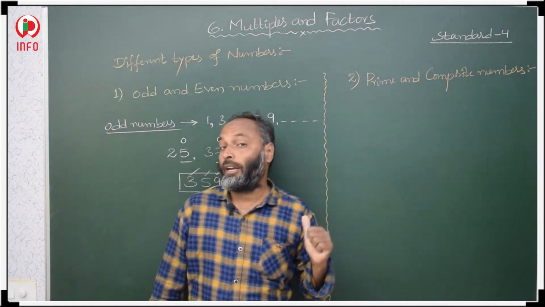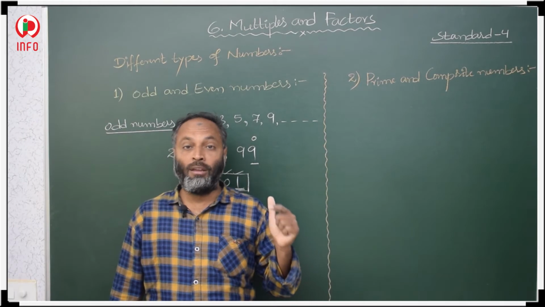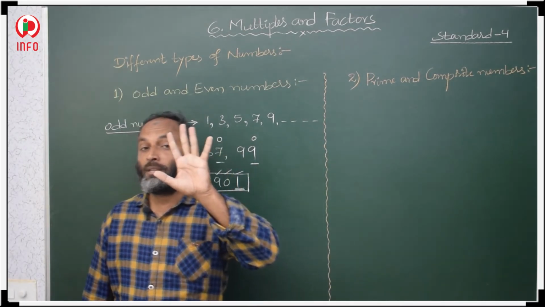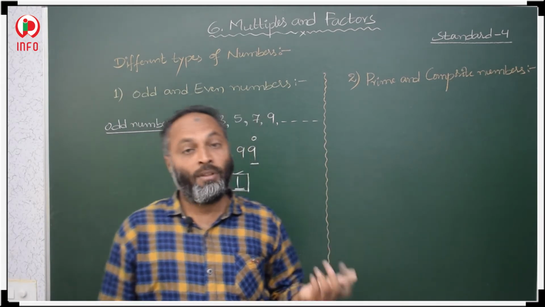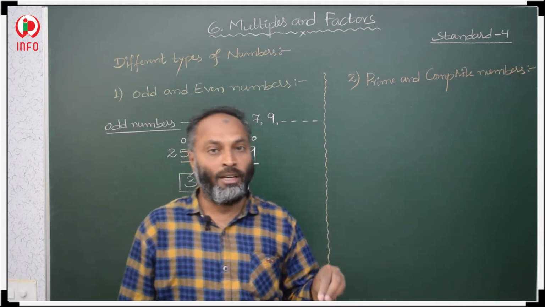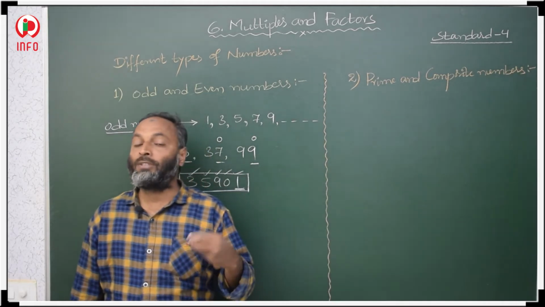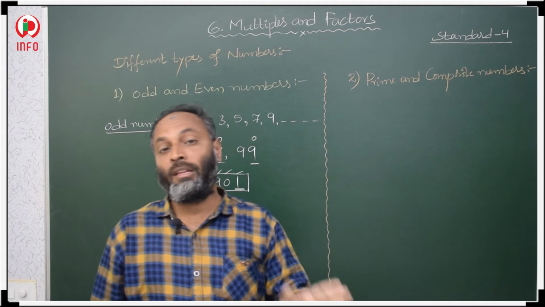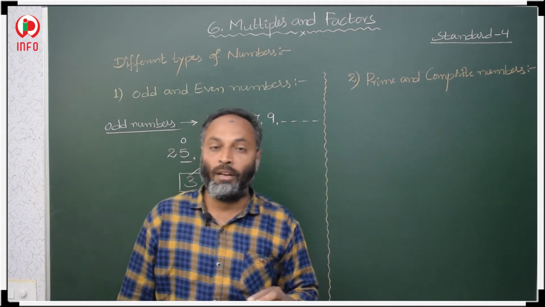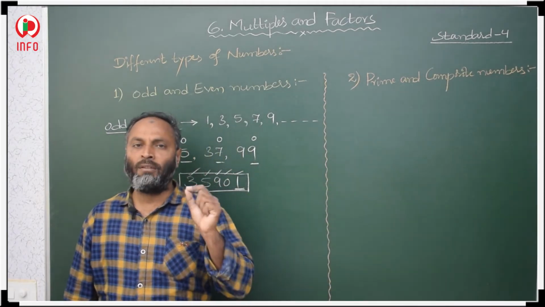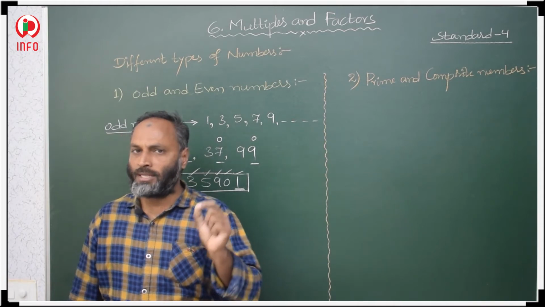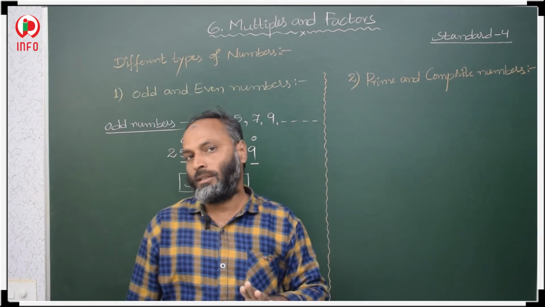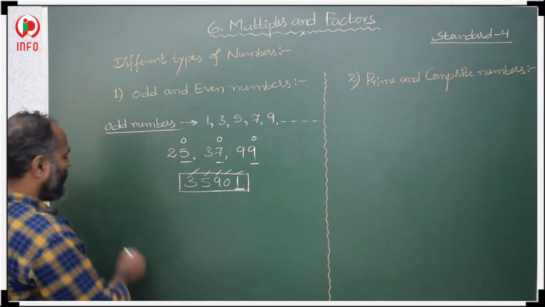First, what are the odd numbers? 1, 3, 5, 7, 9. These 5 numbers are the single digit odd numbers. If 2 digit, 3 digit, 4 digit or 5 digit numbers are given, how do we find whether the given number is odd or even? Just by seeing the ones place. If an odd number is in the ones place, then the number is odd.